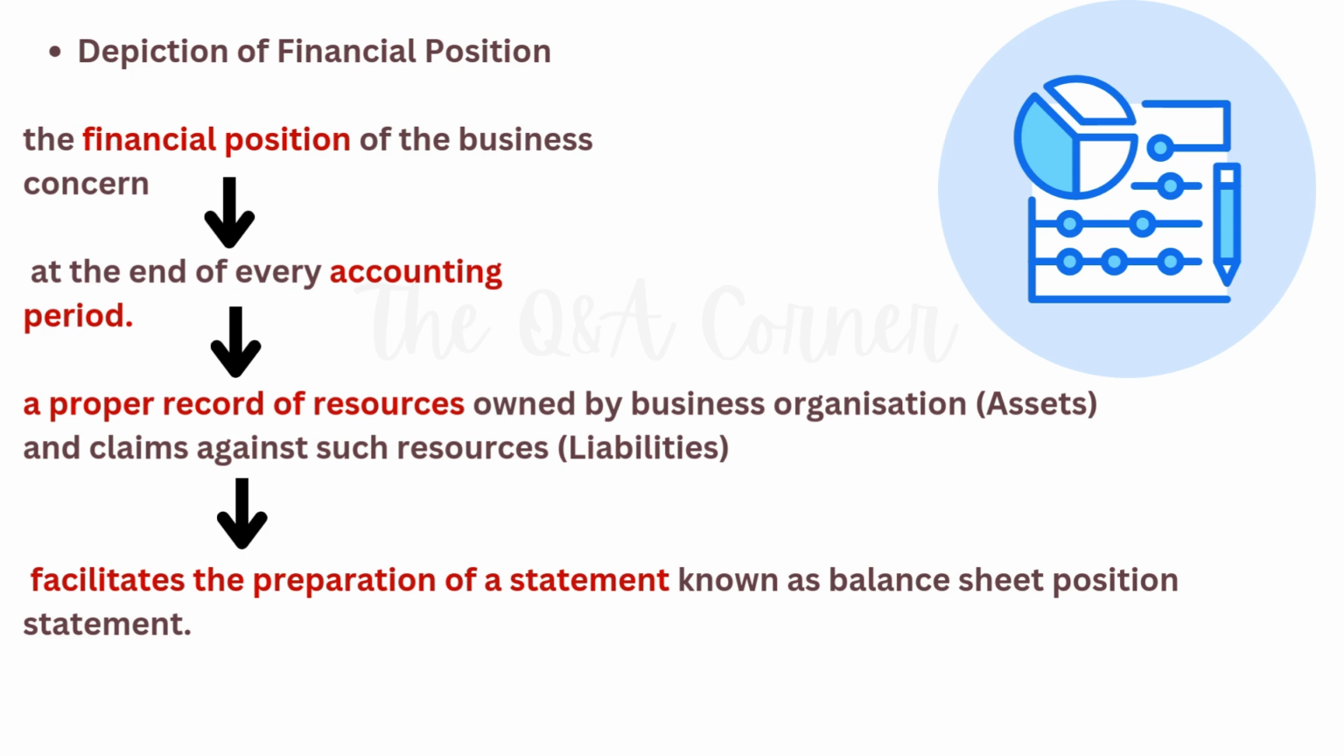Assets are things the business owns that have value, such as cash, inventory, machinery, or buildings. Liabilities are the business's debts or obligations. This includes money it owes to others, such as bank loans or unpaid bills to suppliers. Whatever is left over after subtracting liabilities from assets belongs to the owners. This is equity. In short, the financial position of a firm tells you what the business has, who it owes it to, and what is left for the owners.